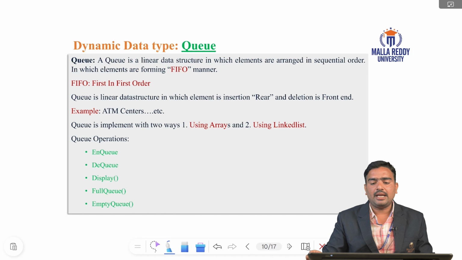Insertion is at the rear, deletion is at the front end. In a stack, insertion and deletion happen at only one end. A queue is different: elements are inserted at the rear and deleted at the front end. Examples of queues are ATM centers and railway counters. For example, at an ATM counter it is also first come, first serve. A queue is implemented using arrays or linked lists. Queue operations are enqueue to insert an element in the queue, dequeue to delete an element from the queue, display operation, and full queue and empty queue.